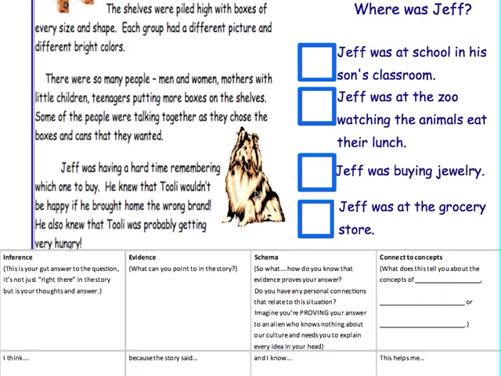Evidence and schema to try to read between the lines and figure out what the author is really saying. With this particular story, our question says, where was Jeff? So we're trying to infer where Jeff was.